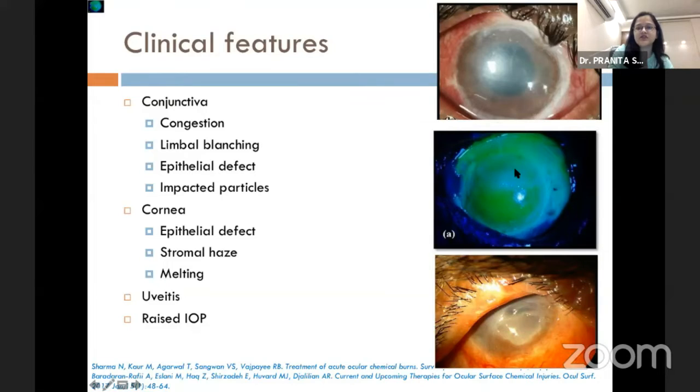As you can see in the images on the right, in the top we can see there is stromal haze with limbal blanching and conjunctival congestion. And the second image with the fluorescein stain, we can see that there is corneal epithelial defect as well as conjunctival epithelial defect. And the bottom image is showing corneal melting because of chemical injury, and it has led to stromal thinning. Other than involvement of the conjunctiva and cornea, as we already discussed, the alkalis can penetrate deeper into ocular structures and can lead to severe inflammation in the eye in the form of uveitis, and also lead to raised intraocular pressures.